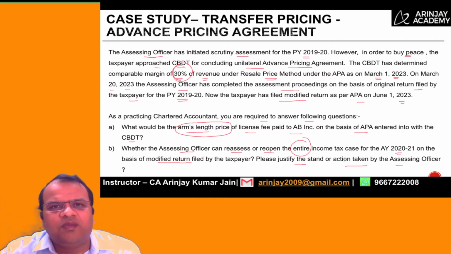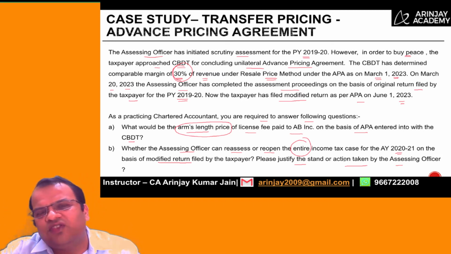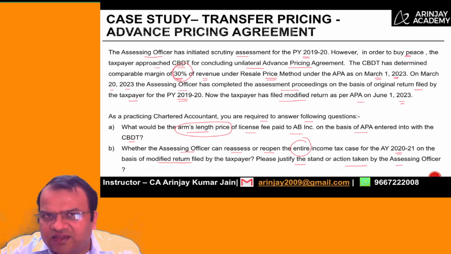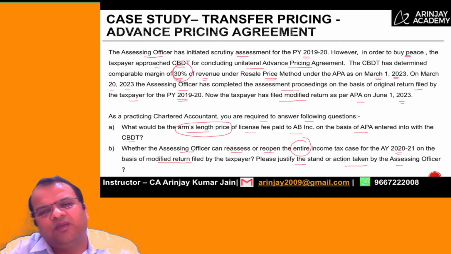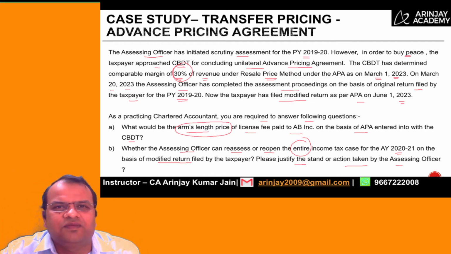So generally what happens is, once a return has been filed and the assessment has been completed, the relevant provisions which were existing prior to Finance Act 2019 mentioned that the assessing officer has the power to recompute or reassess the income.